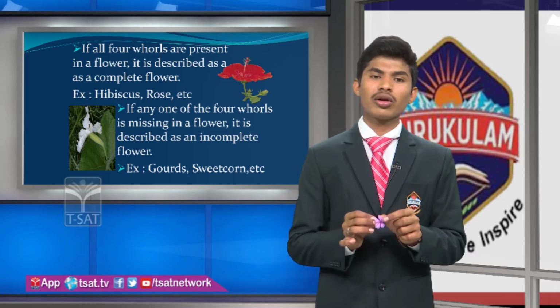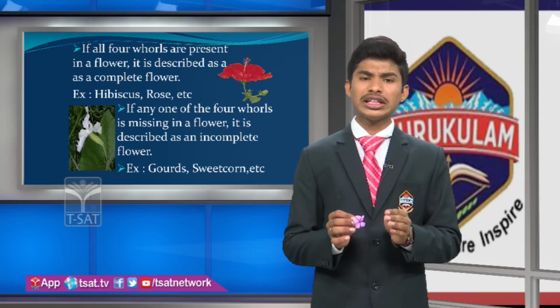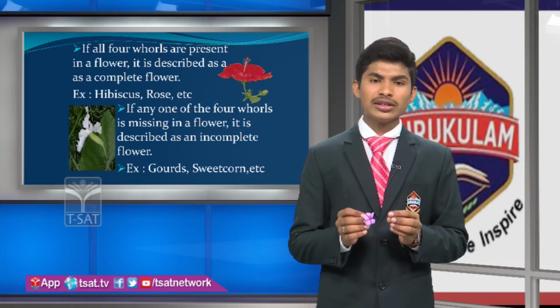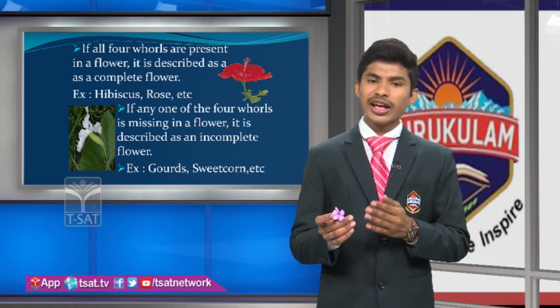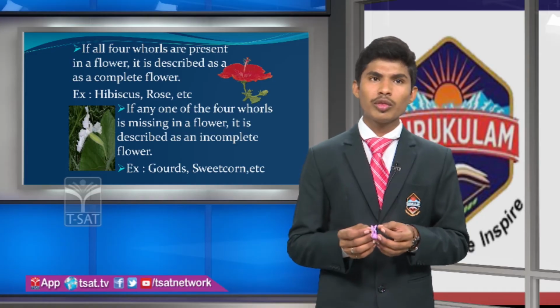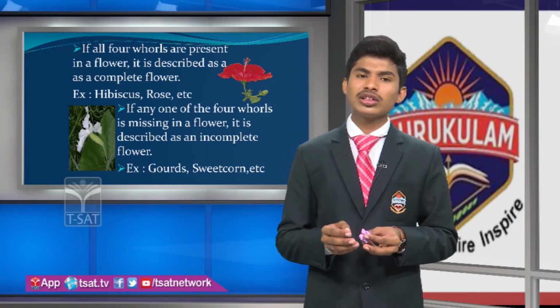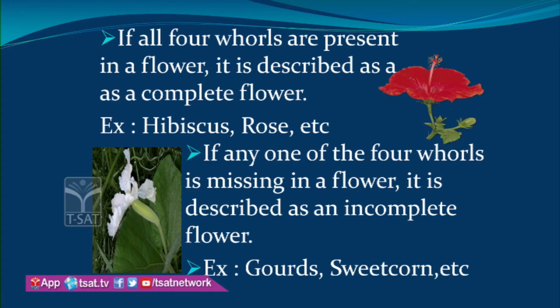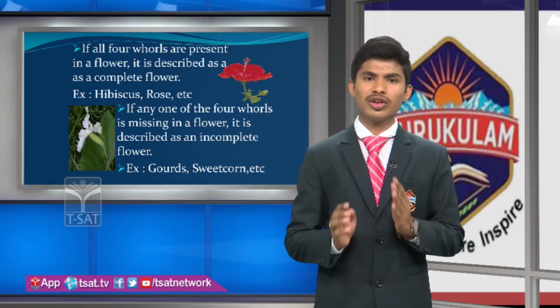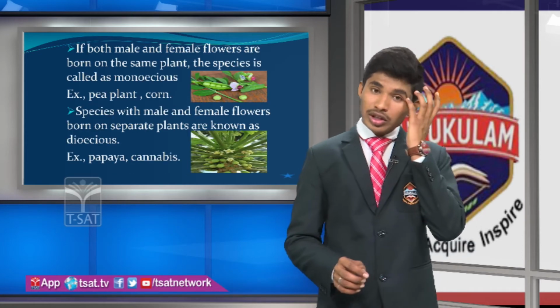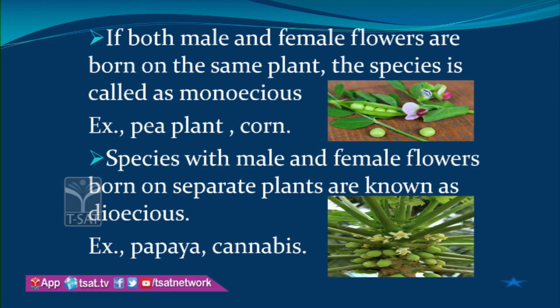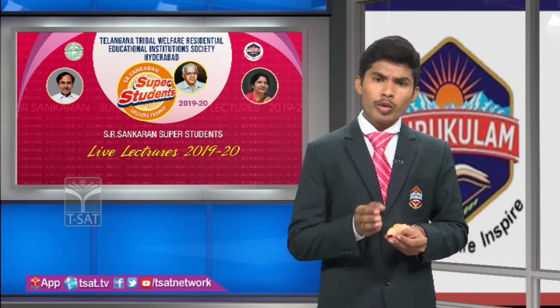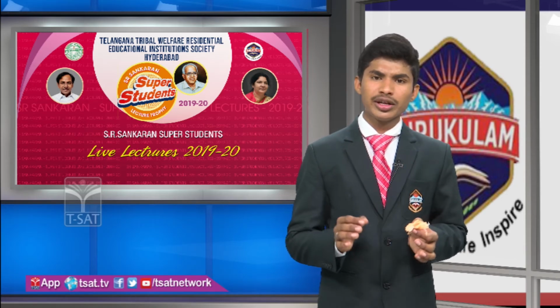You may see this also in the gourd plants. Gourd plants are bitter gourd, bottle gourd, etc. And you may observe it in sweet corn. These are incomplete flowers because they do not have all four whorls. If any one whorl is absent in a flower, it is considered an incomplete flower. Friends, this flower has both male and female parts, but in some flowers male and female reproductive organs are separated. Yes or no?